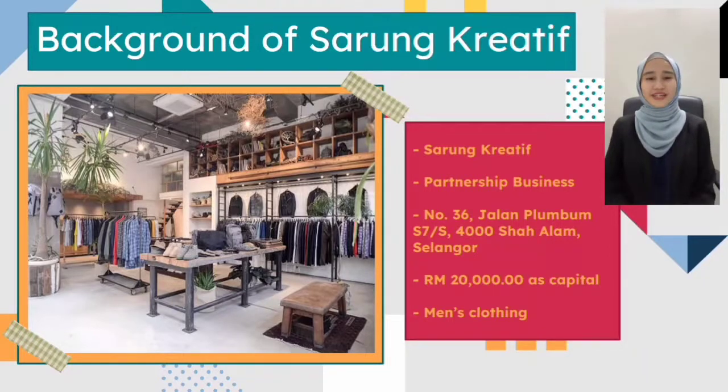Previously, Muhammad Shukri was someone who loved to style his clothes, and he is the type of person who will not wear the same clothes more than twice. Then he realized that it was so hard to find a men's clothes shop that offered good quality clothes at an affordable price. Then Muhammad Shukri proposed to Ain Khalila to open a clothing line that not only offered a reasonable price, but one shop center where men can have many choices of clothes, whether a shirt, office wear, sweater, underwear, ties, or pants.